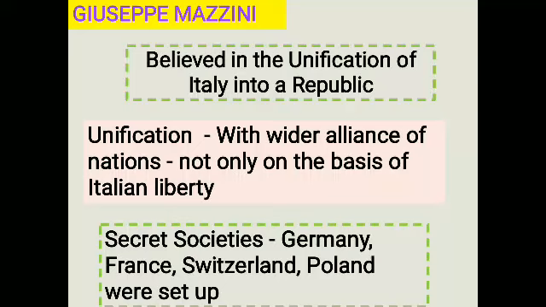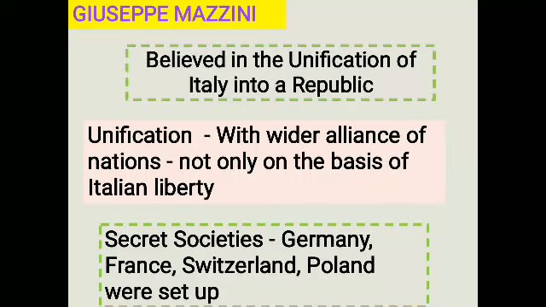Following this, several secret societies were established in the regions of Germany, France, Switzerland and Poland.